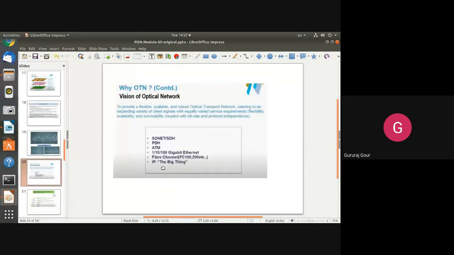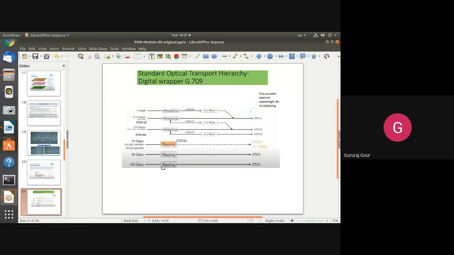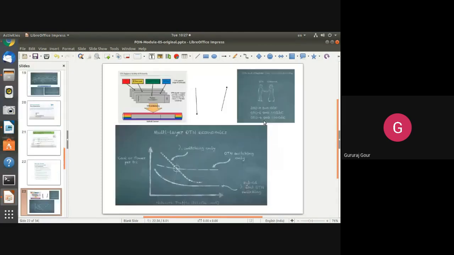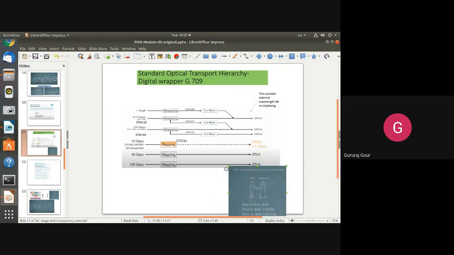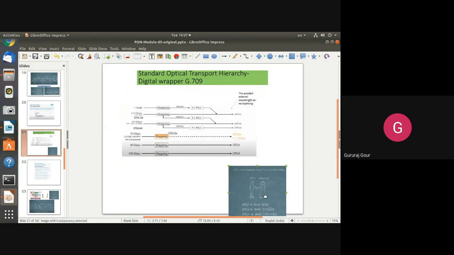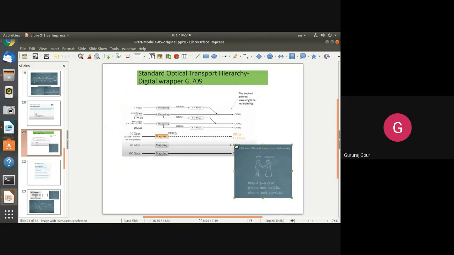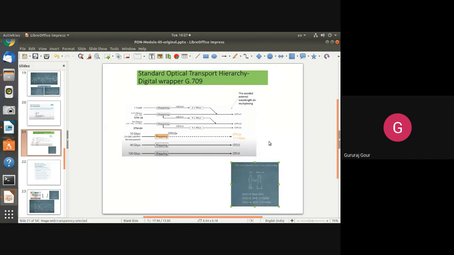So how is it supporting gigabit Ethernet technology? It is wrapped in the standard OTN hierarchy as per G.709. So you can understand how gigabit Ethernet is wrapped with OTN.